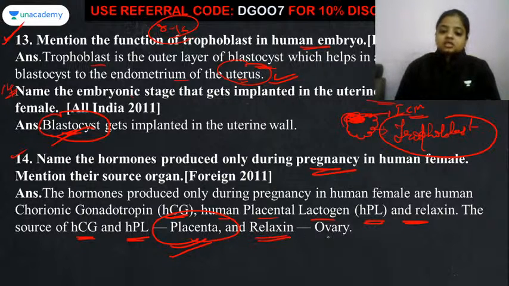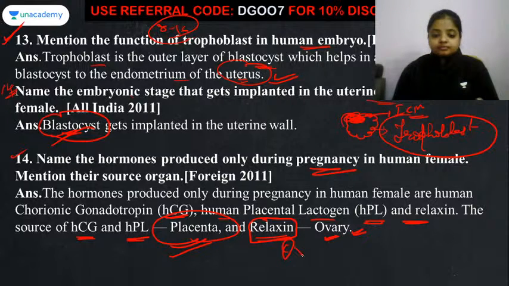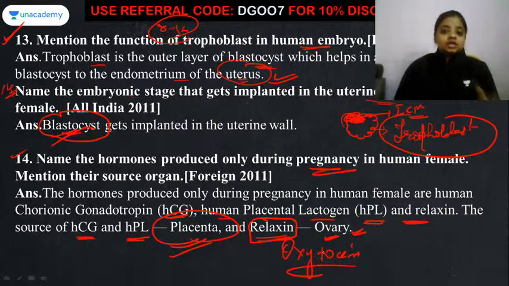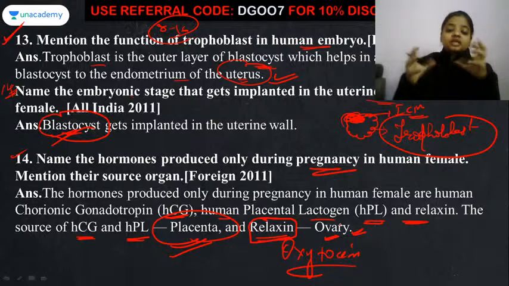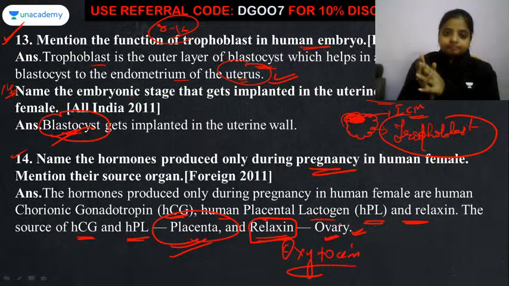And relaxin is the hormone that is released by the ovary when there is a process of parturition, or I can say when there is a process of delivery of the baby. Okay, so at that moment the relaxin hormone is being released by the ovary, and because of this relaxin hormone, the contractions will occur, and even oxytocin hormone is released. This oxytocin hormone is released by the pituitary, and this oxytocin hormone is going to create more and more contractions in the uterus, and because of this contraction itself, the delivery of the baby will occur. Okay.